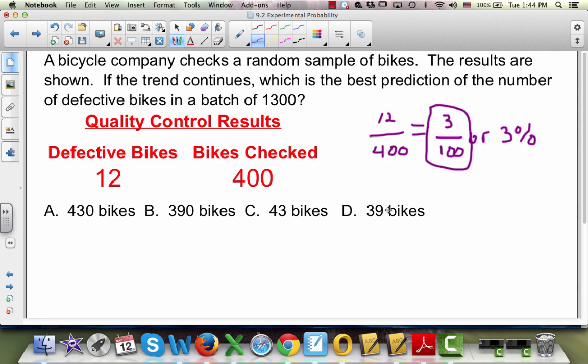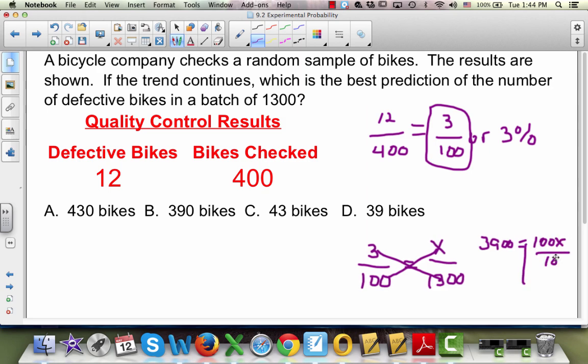and you can make a proportion: 3 defective bikes out of 100 equals how many defective bikes out of 1300? And so we go 3 times 13, and that gives us 3900 equals 100x. Draw a line, divide by 100 on both sides, and that gives us 39 equals x. Do we see that answer up here? Yes, here it is right here. So we had 12 defective bikes out of 400 that we checked.